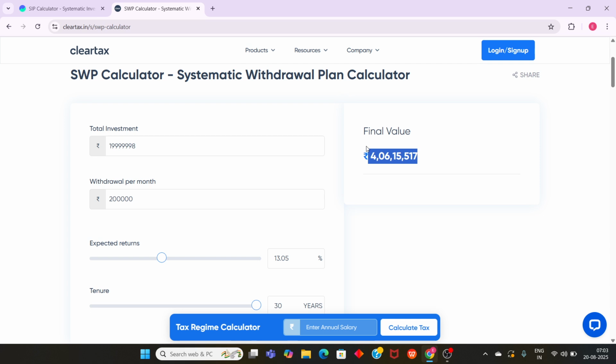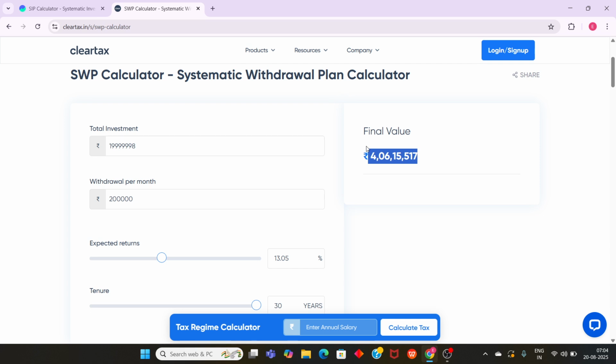While choosing the SWP fund, I would recommend choosing hybrid funds, because we can't take that risk in a highly concentrated small cap or mid cap fund. The advantage of a hybrid fund is that it's a combination of equity and debt, so the risk will be limited.